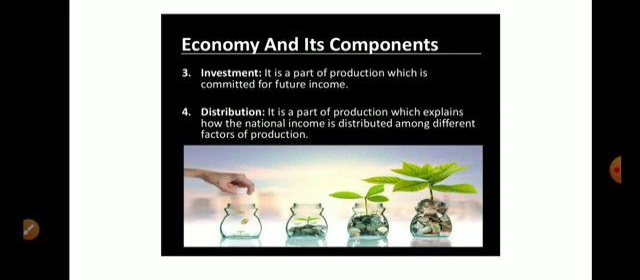Next is investment. It is part of production which is committed for future income. It means it creates new assets. Next is distribution. It is the part of production which explains how national income is distributed among different factors of production: land, labor, capital, entrepreneurship.